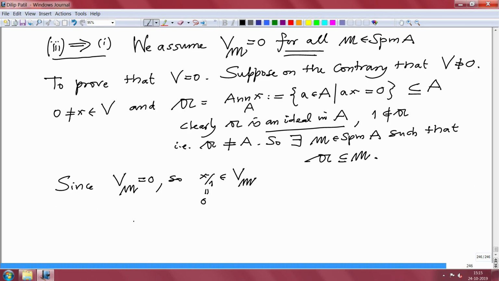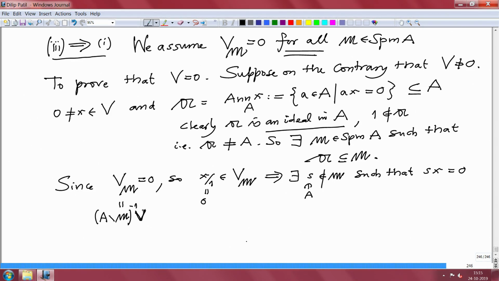But this element is 0 means what? It is killed by at least one element outside this M, because V_M is the localization: A minus M is a multiplicatively closed set and we have inverted that, and this is S inverse V. So, if somebody is 0 here, that means that element is killed by somebody outside M. So, that implies there exists s not in M, of course this s is an element in A, such that s times x is 0.